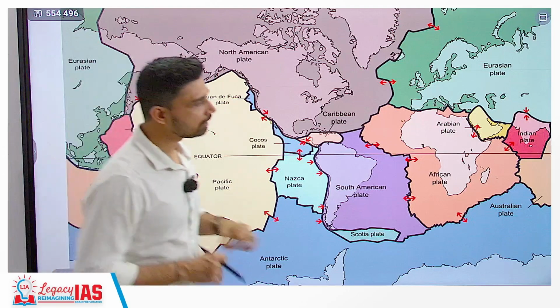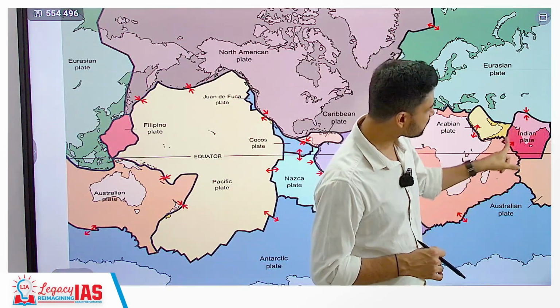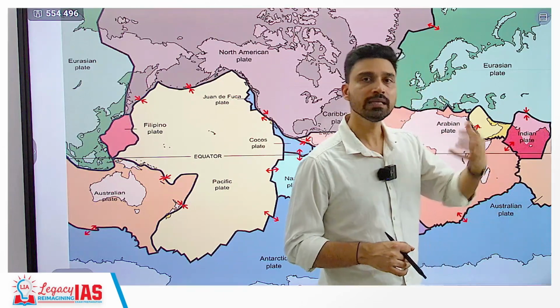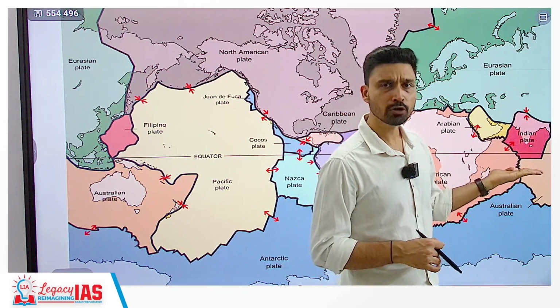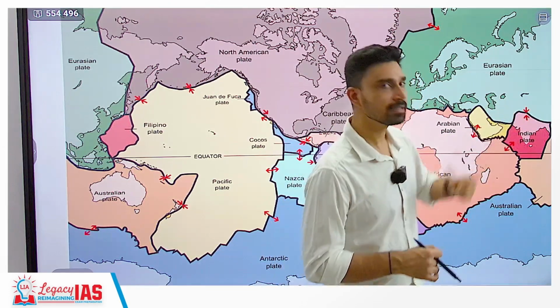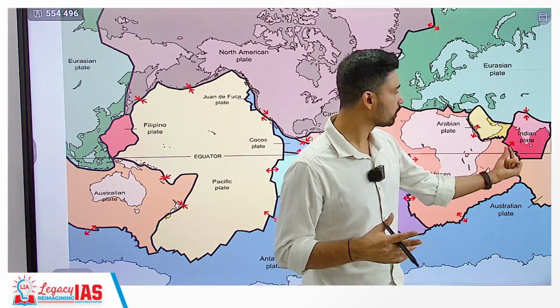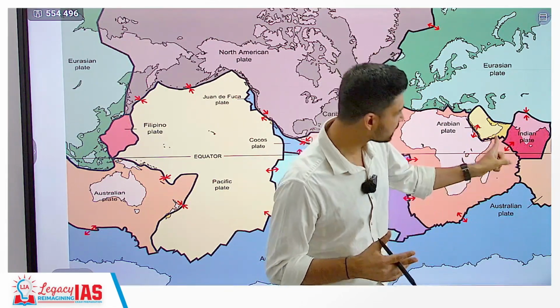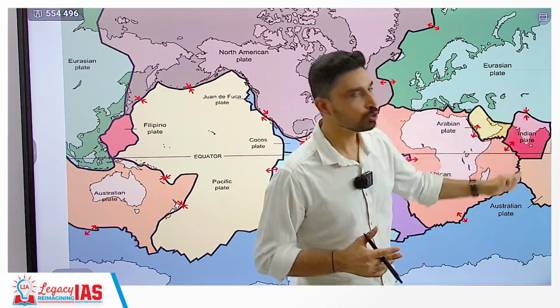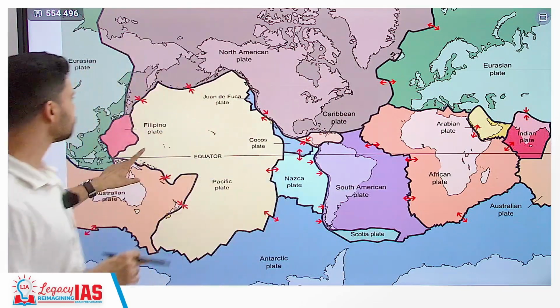Since we are largely concerned about India, we can take a look at the Indian plate here. As you can see, the Indian plate is composed of a part of the Indian Ocean as well as the entire South Asia. So the Indian plate is an example of a minor plate, smaller in area, and it is also moving in the east-west direction along this particular spread, and it is converging toward the Eurasian continental plate, and that is why you have formation of the Himalayas. CC convergence is the process here.